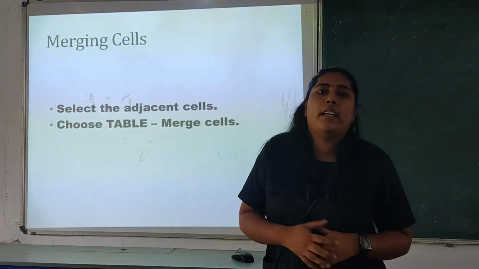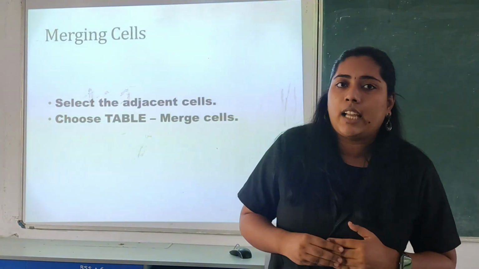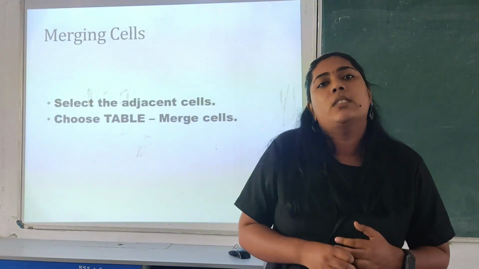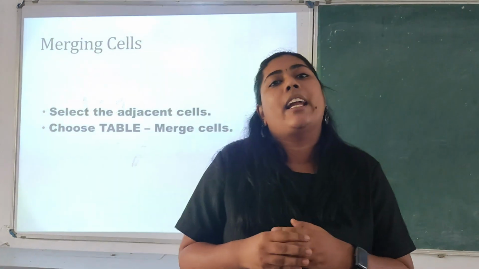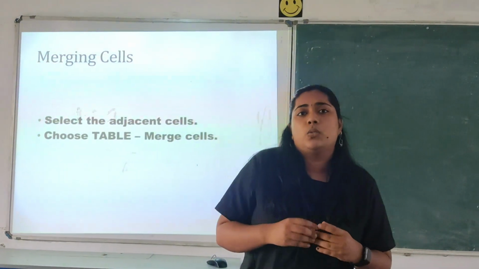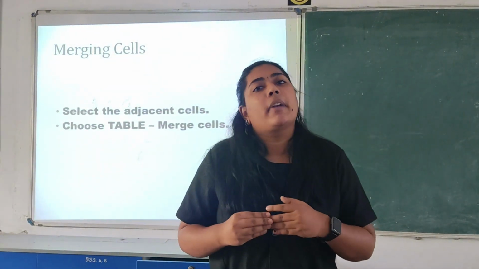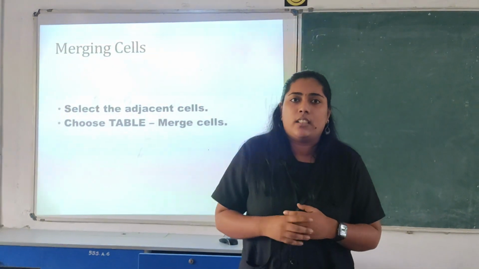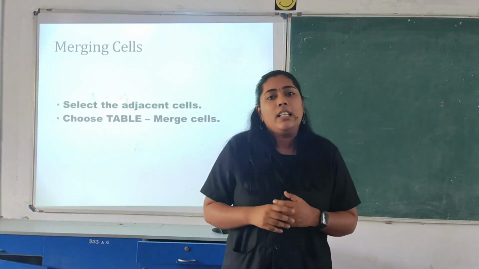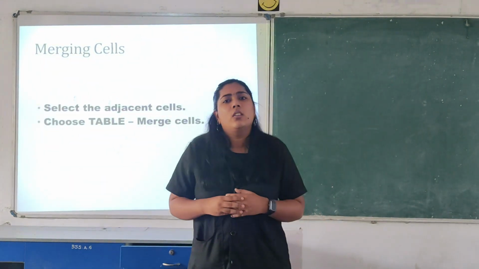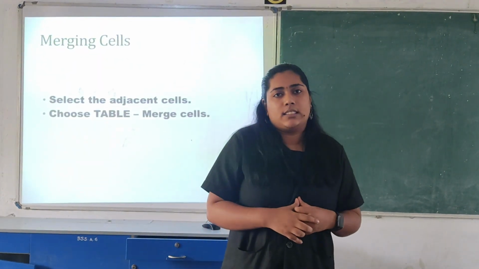Our first topic is merging cells. Children, we have been learning about LibreOffice Calc. While using LibreOffice Calc, the rows and columns are very small. While typing, it may not be sufficient to enter some data in just a cell. In that case, we need to combine two or more cells together. For example, the words computer science will not fit in a single cell. We will need two cells. So, to combine those two cells, we use merge cells.